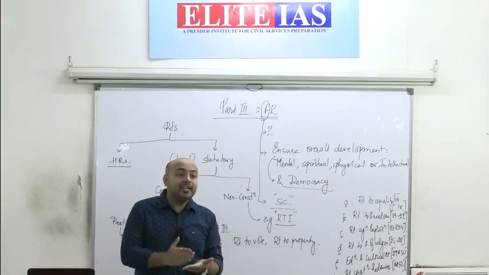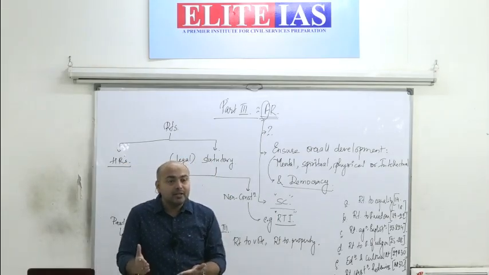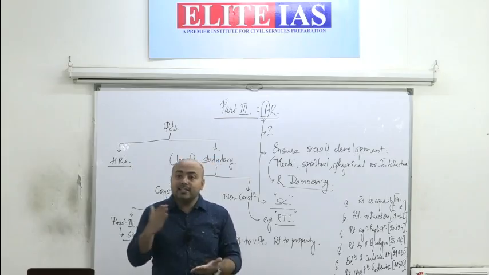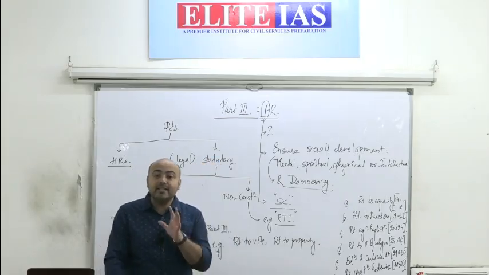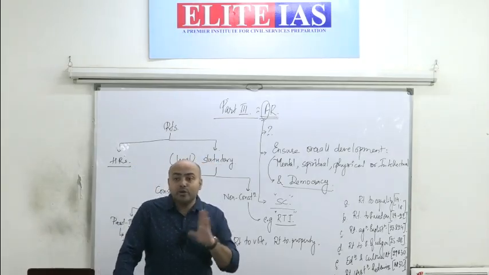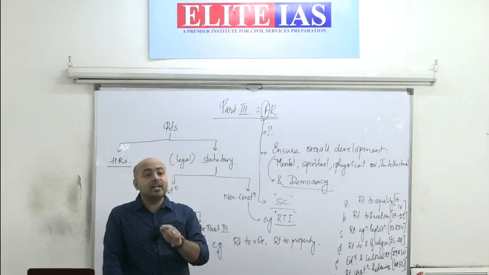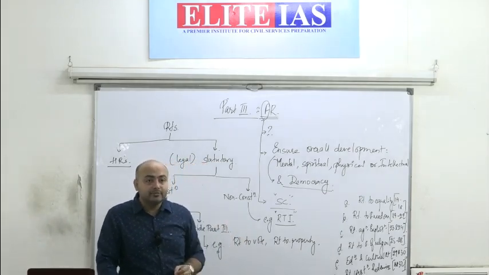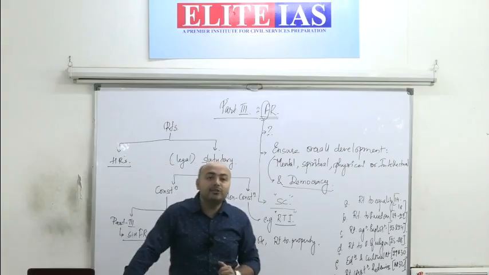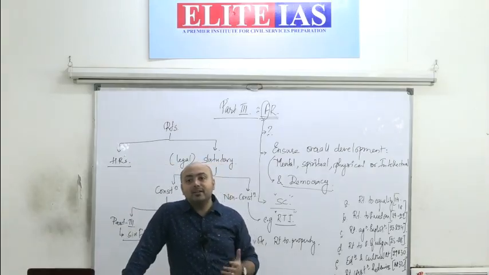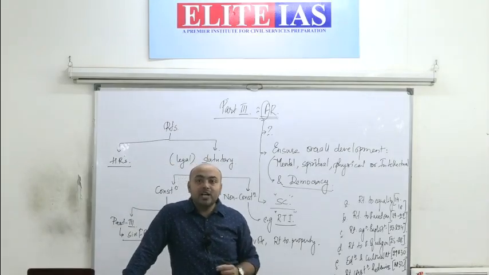Similarly, the right against exploitation, that is Article 23 and Article 24 of the Constitution, is available to us not only against the state, it is also available to us against any individual. Article 24 talks about the prohibition of child labor.